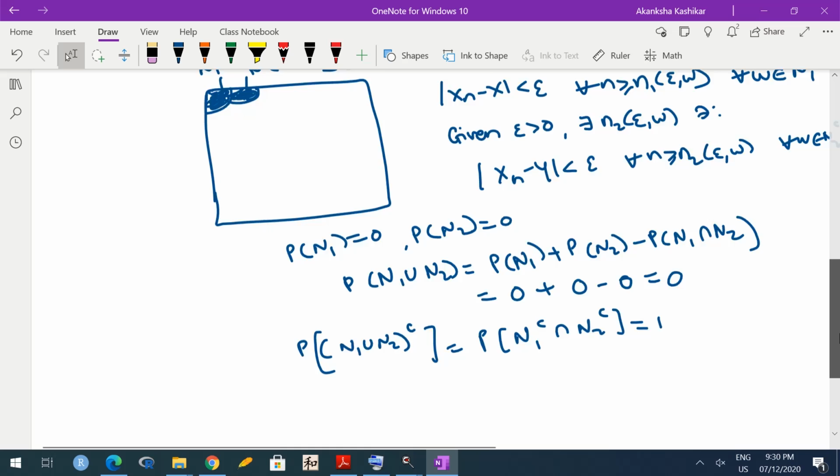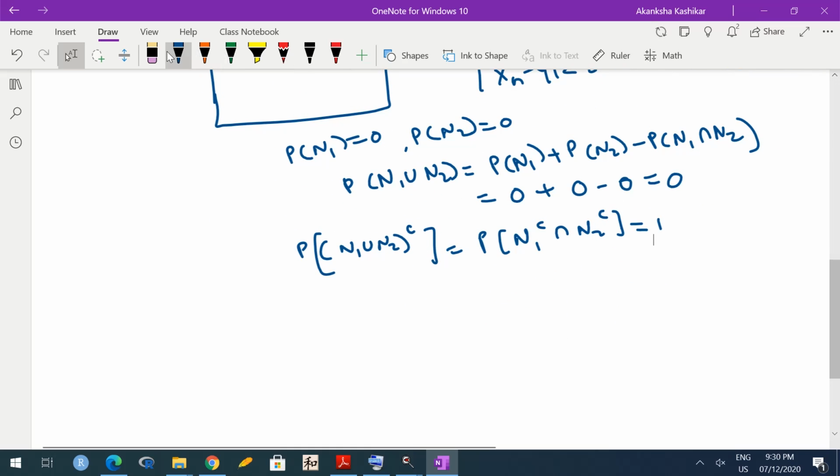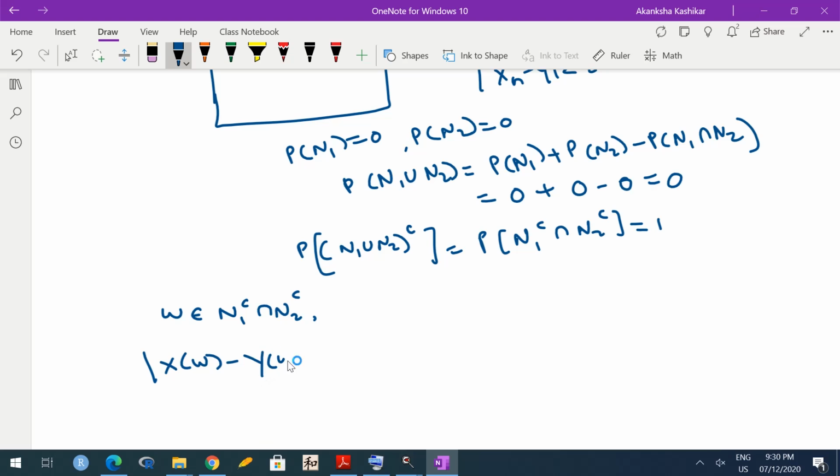Okay. So now let me consider omega belonging to this set. For omega belonging to N1 complement intersection N2 complement, let me consider X(omega) minus Y(omega). X(omega) minus Y(omega) would be equal to X(omega) minus Xn(omega) plus Xn(omega) minus Y(omega). Okay, I am just adding and subtracting Xn, but for which n?